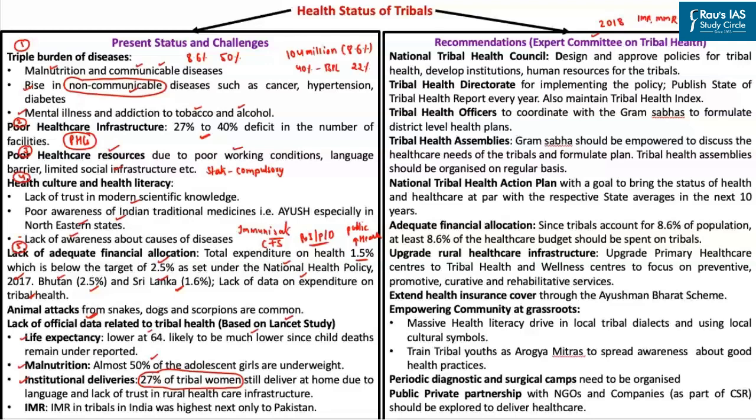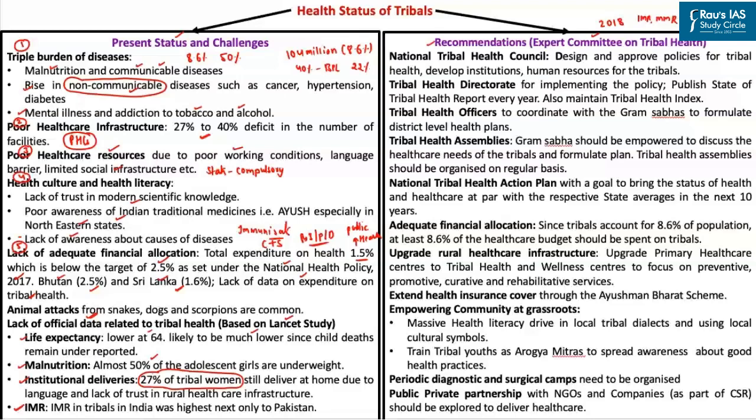And last and most importantly, this expert committee on tribal health also pointed out that the infant mortality rate among the tribals is one of the highest in the world. In fact, it is second only to Pakistan. So having discussed the present challenges faced by the tribals with respect to healthcare, let us now look into the recommendations of the expert committee on tribal health.